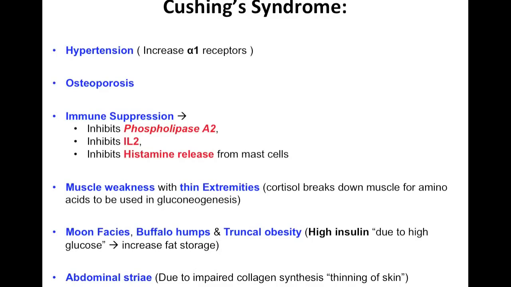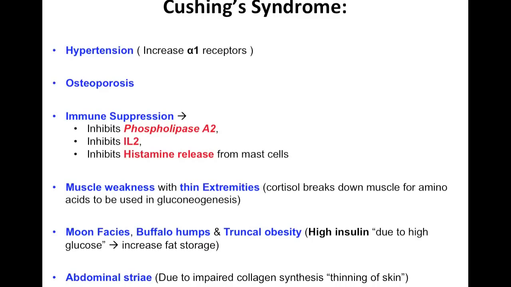We also said that it is an anti-inflammatory and it suppresses your immune system. So these are some of the important things that it does to suppress your immune system. It inhibits phospholipase A2, it inhibits interleukin 2, and it also inhibits histamine release from the mast cells. Okay, and other specific things are muscle weakness with thin extremities.